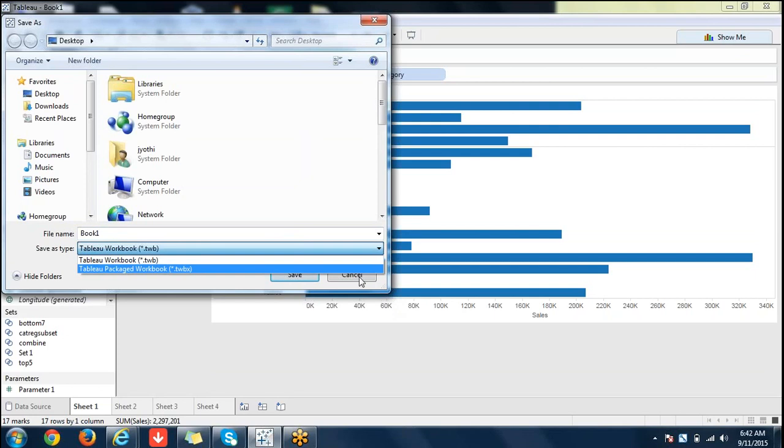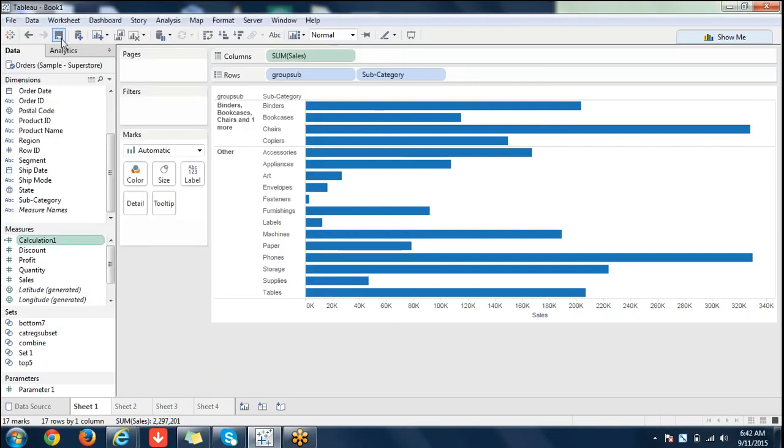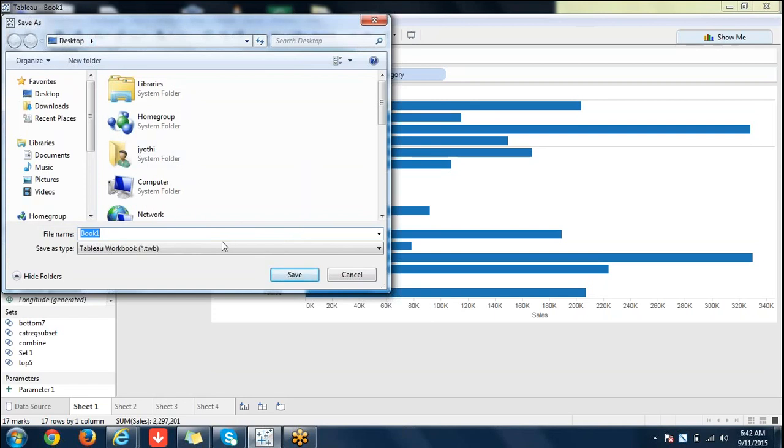You're seeing my screen, right? I'm trying to save it. We have TWB here, and TWBX is here. Got it? Packaged workbook. Okay, that's about it.